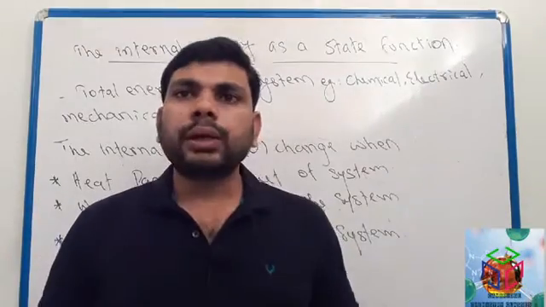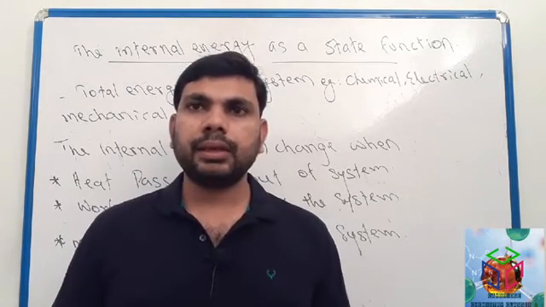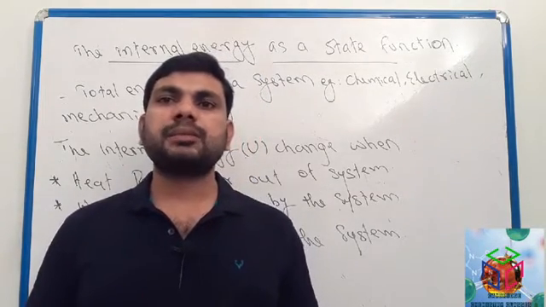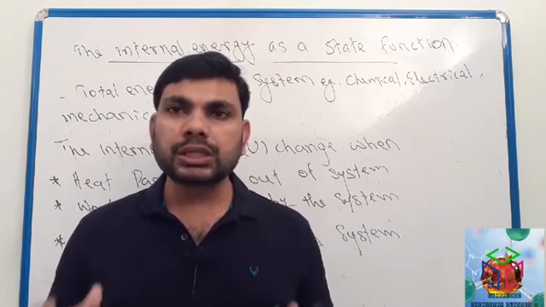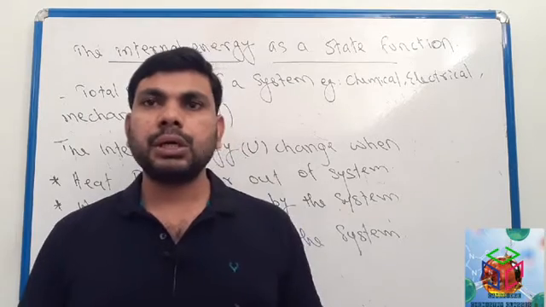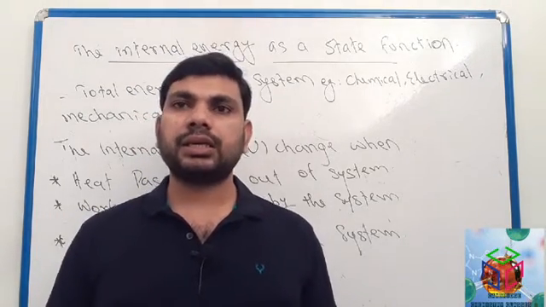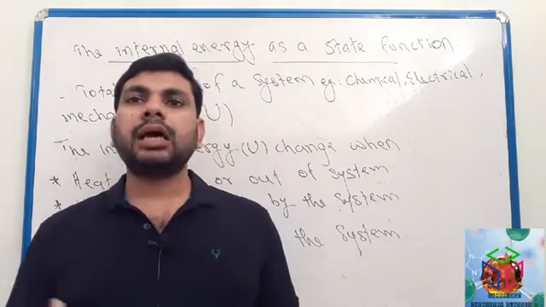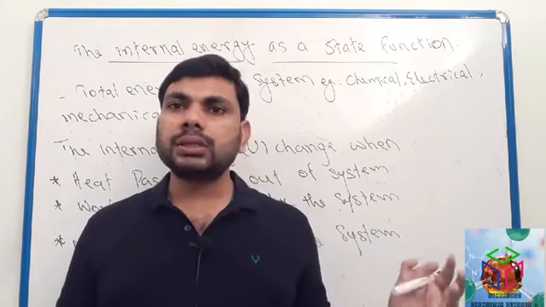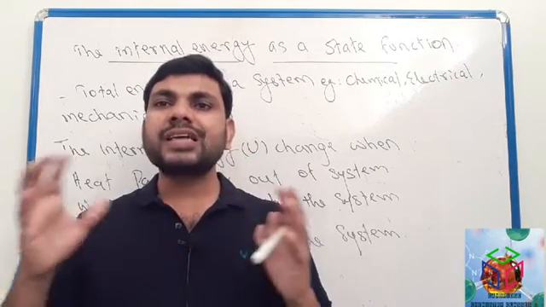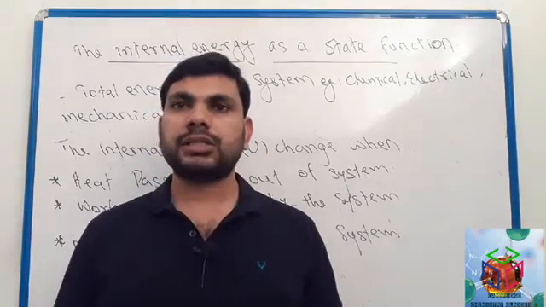Clear? Okay, next one we have to discuss here internal energy. Internal energy is represented by capital letter U. Internal energy means the total energy of a system. Total energy means electrical energy, chemical energy, potential energy. The sum of all these types of energy of a system is called internal energy.